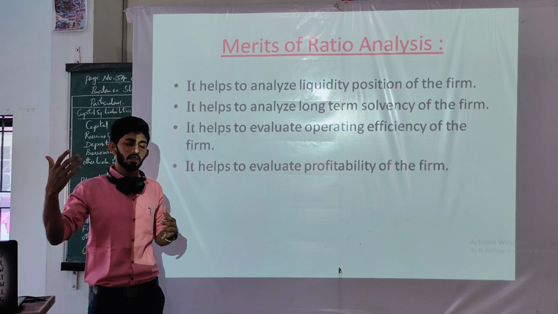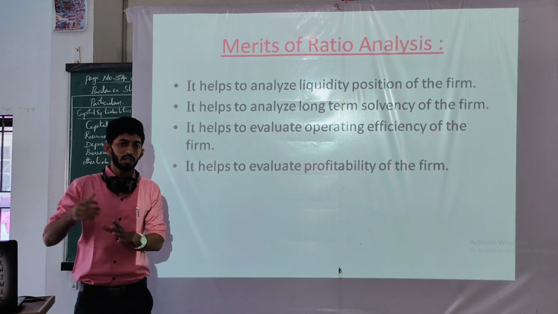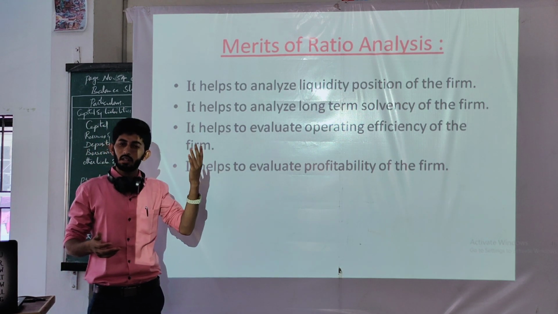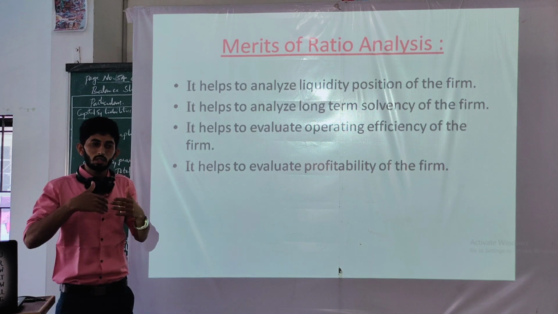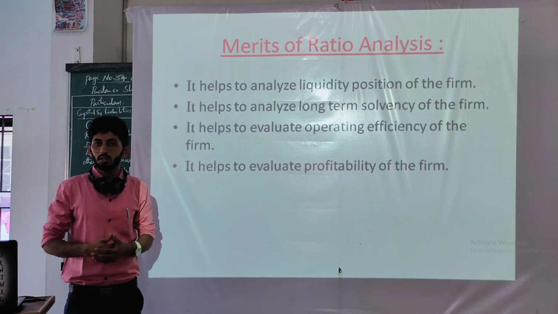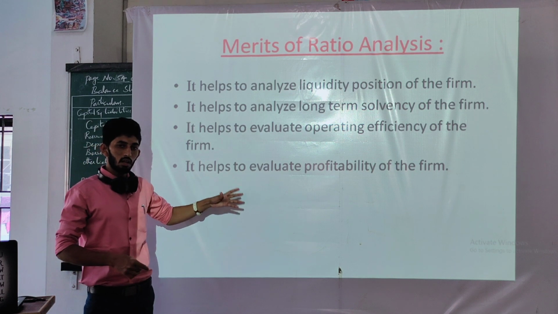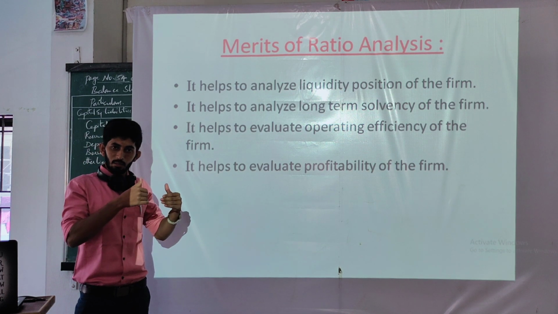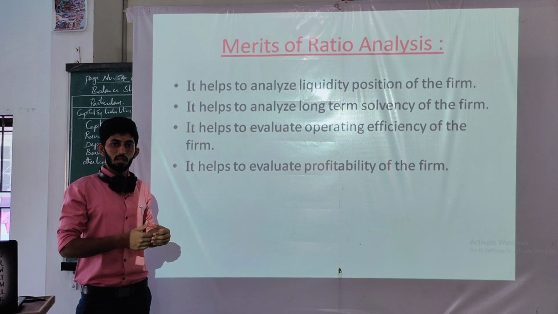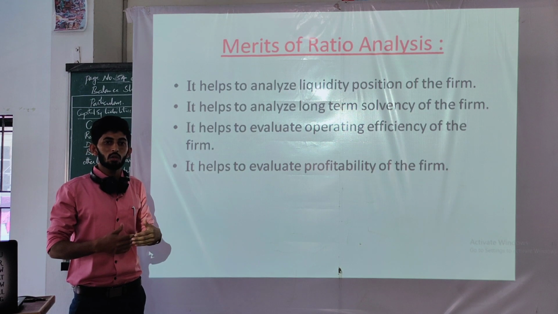Then again, there are many ratios. We can divide them into two parts: profitability in relation to sales. If we make this much of sales, how much profit can we earn? So these are the ratios which help you to analyze the present profitability, and the capacity of the concern to earn profit.